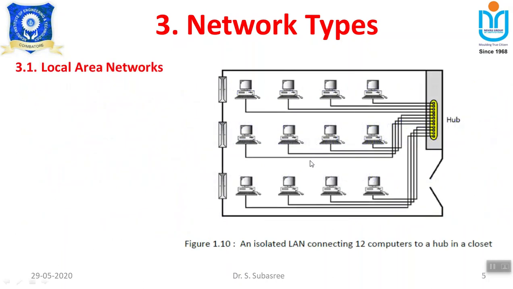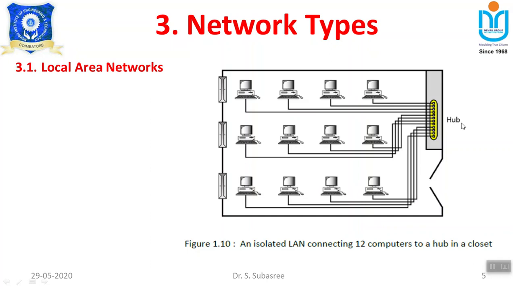So that is the concept behind this local area network. See here in this example, there is the arrangement, or we can say the topology, of this local area network. This is specific to this type of network. We have discussed the physical arrangement or topology of the network in the previous session, and any type of topology can be used for arranging the devices. As far as this local area network is concerned, you can see that 12 systems are interconnected by using a bus topology, as well as connected with a hub.